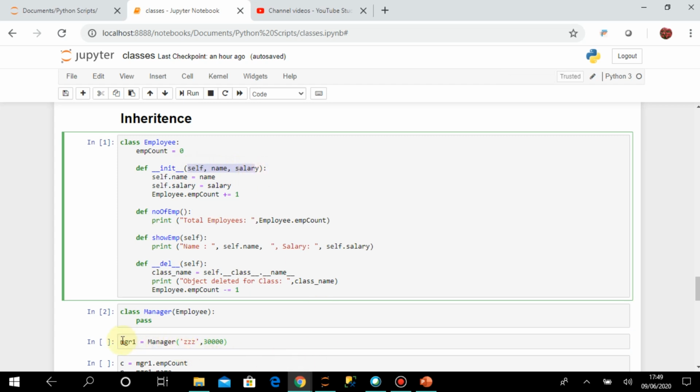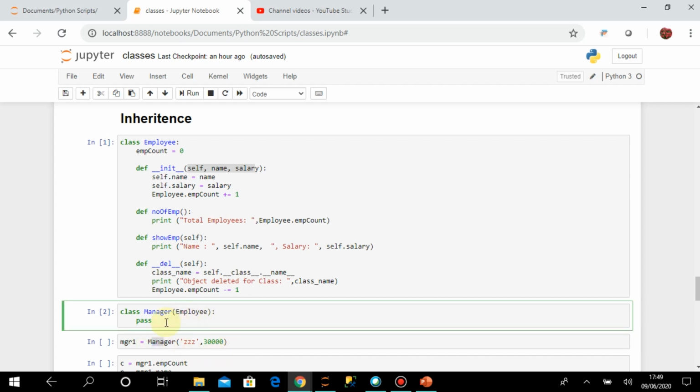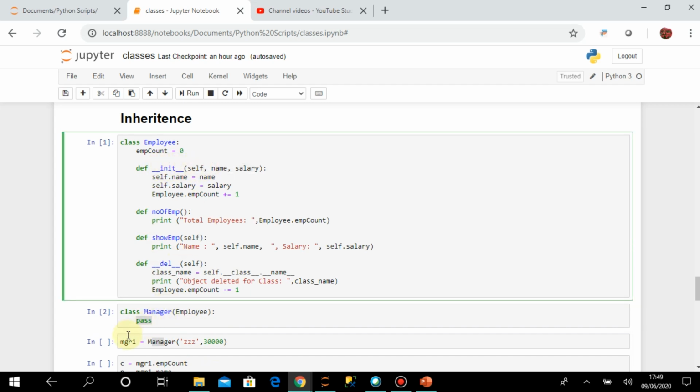So when I call this, it understands that this object is of the manager class, so it goes to the manager class. But in the manager class there is no init method, so it knows that manager is the derived class of employee, so it directly goes to the init method of employee, and here self is mapped to mgr1 and these two parameters are mapped to name and salary, and the values are initialized.